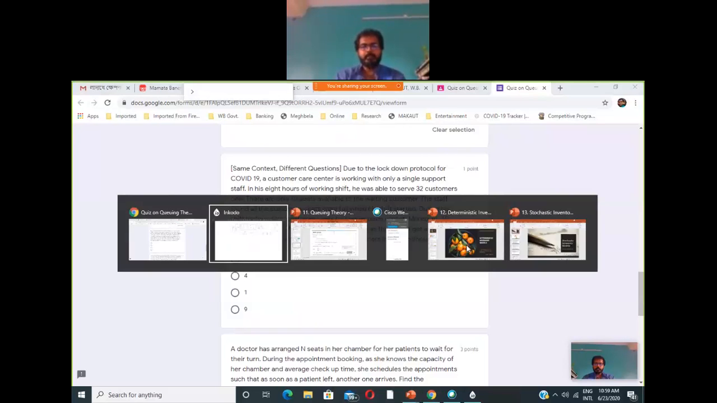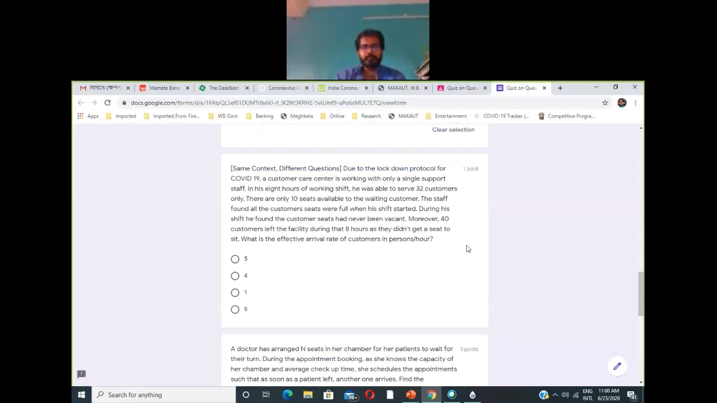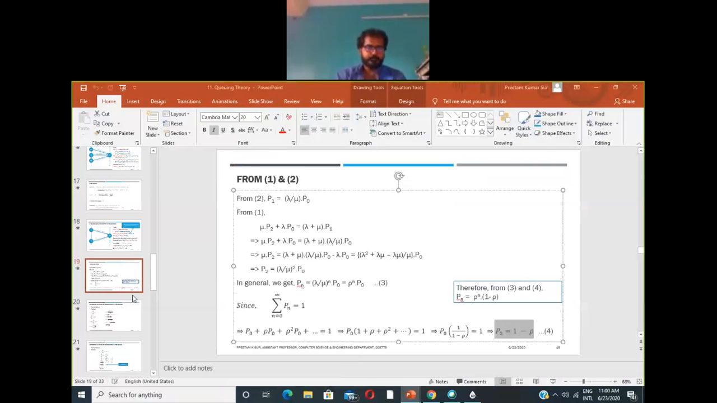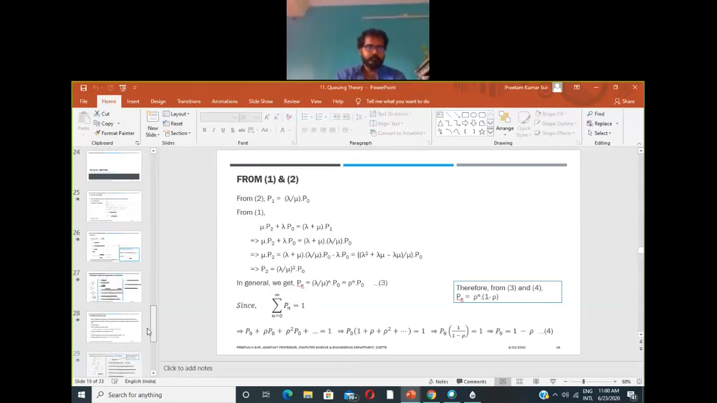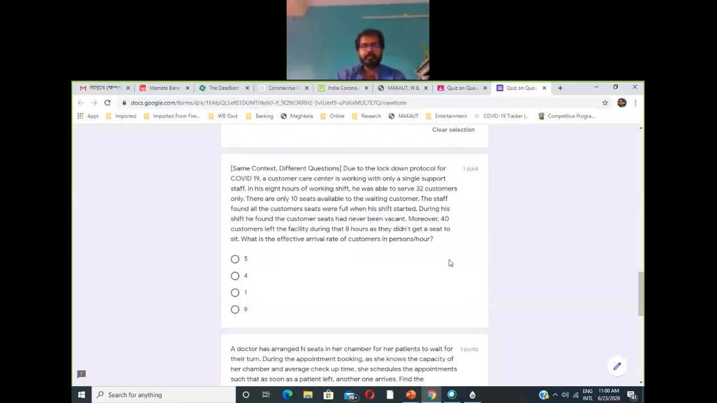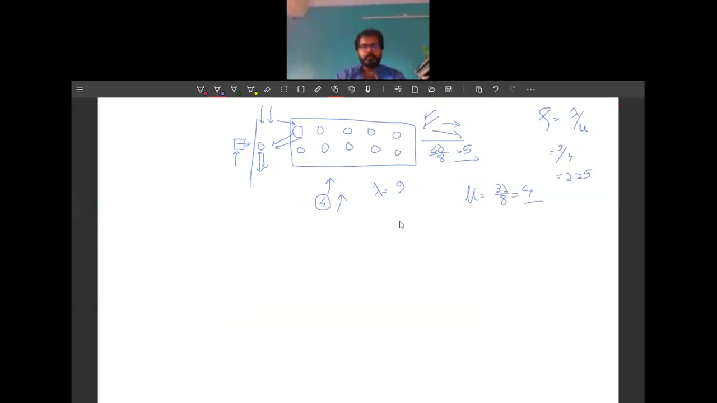So effective arrival rate, if you can remember, is the rate at which the customer joins the system, right? So the rate at which one can join the system, which is basically lower than the original arrival rate. So the rate at which the customers are joining the system is nothing but 4, right? 4 people are joining per hour in the system, as per this question. So effective arrival rate is 4, that you can find out.